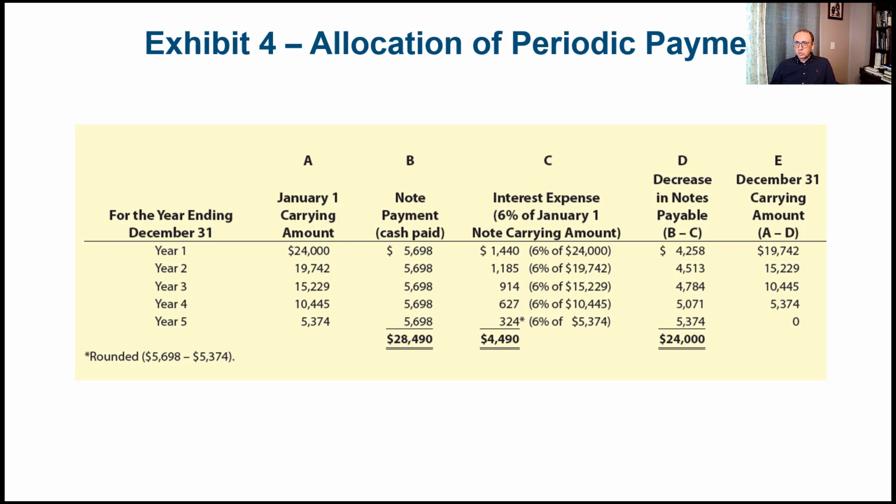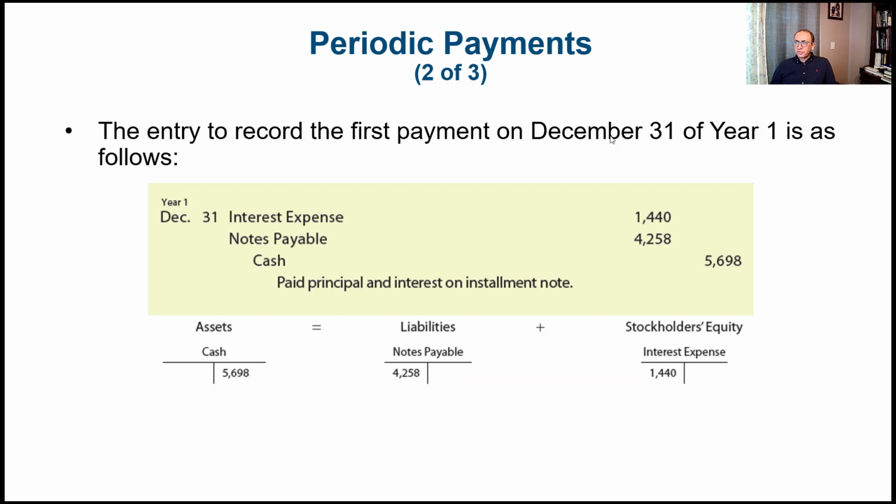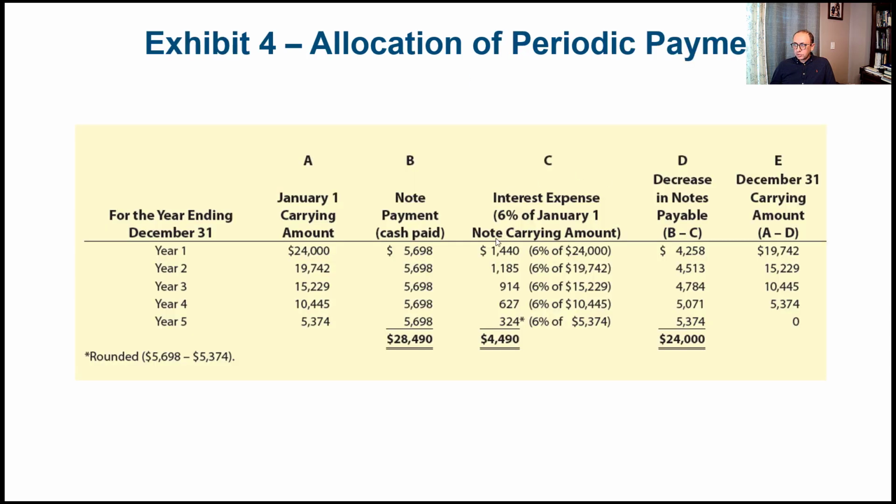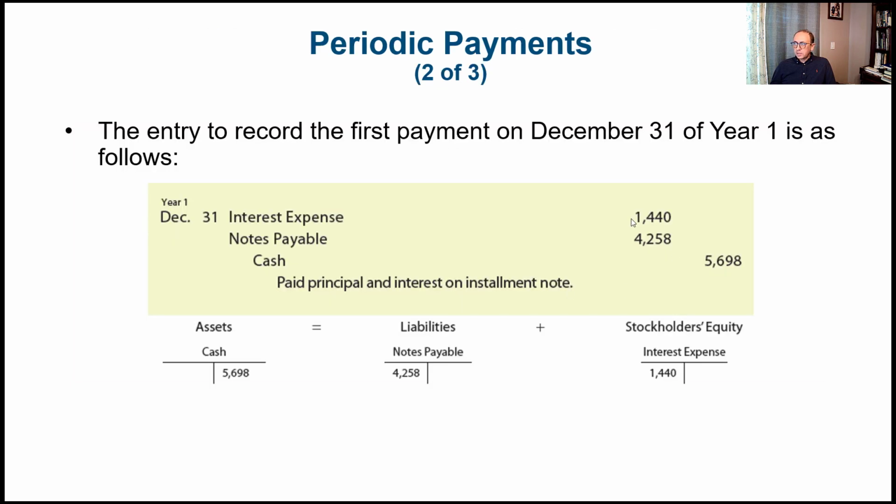So let's see this in the journal entry. The entry to record the first payment on December 31st of year 1 would be as follows. The interest expense is $1,440. And how did we get this? From the table that we created, it's $1,440 here, which is basically the carrying amount at the very beginning multiplied by the 6%. Then we go to the cash and record it on the credit side because we're making installment payments.